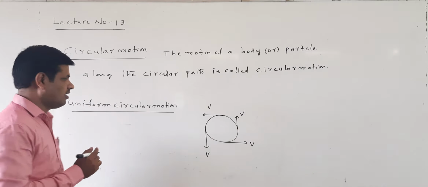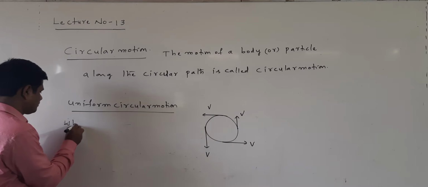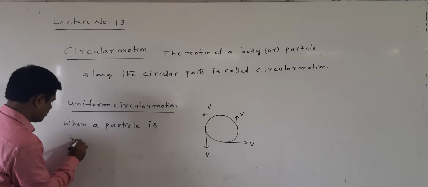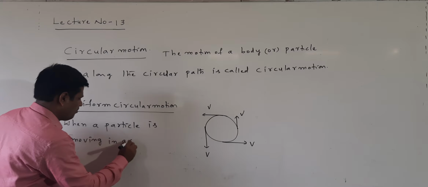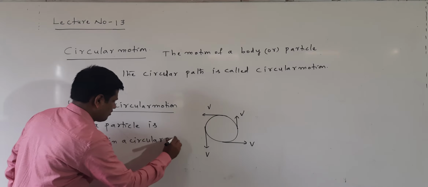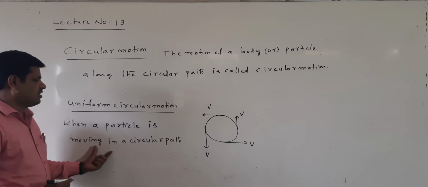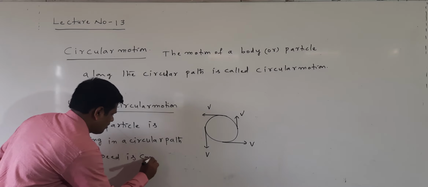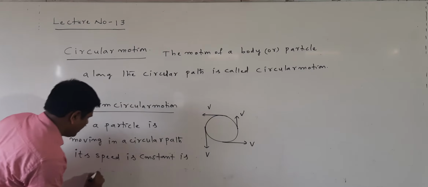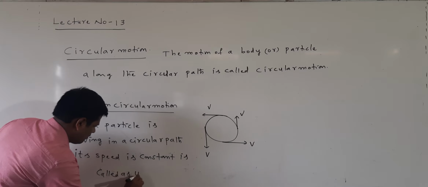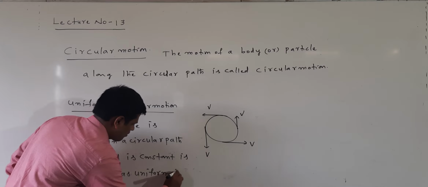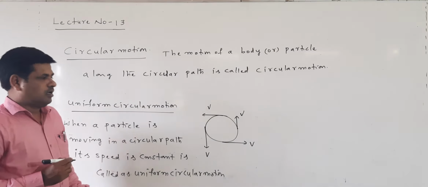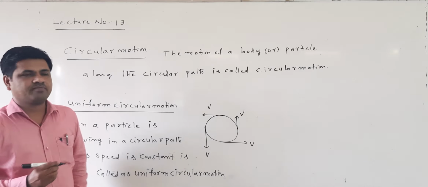Listen here: when a particle is moving in a circular path and its speed is constant, that is called uniform circular motion.